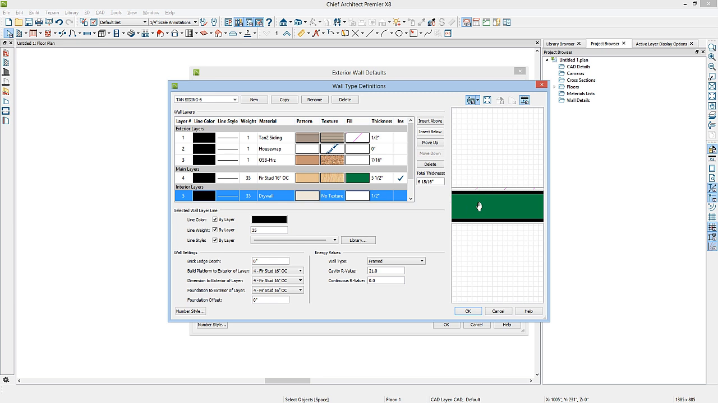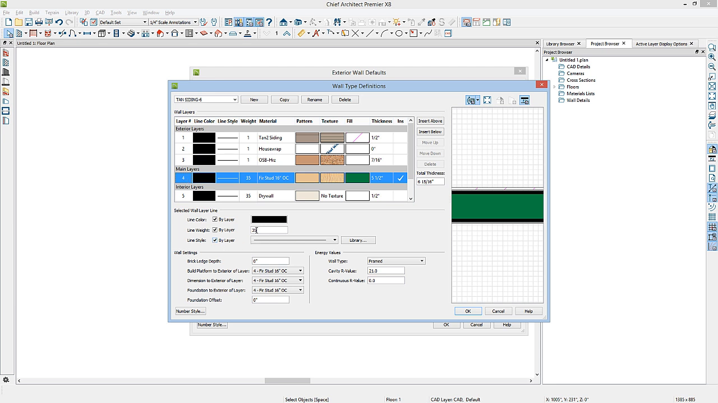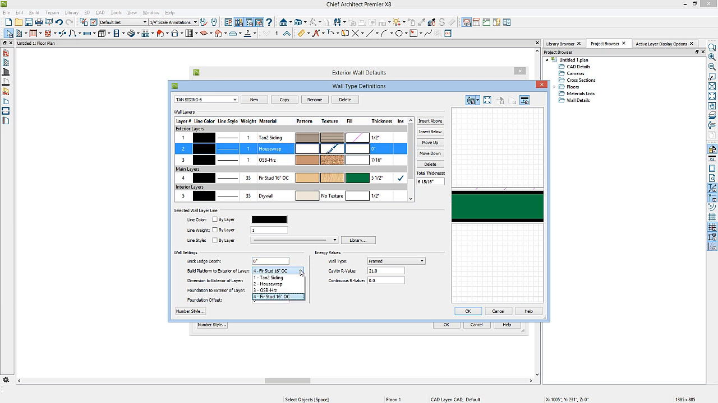If I click on this main layer either in the preview pane or select it here, you can change the line weight for that layer right here. If you're building a brick wall, you have an option to create a brick ledge on your foundation. This will determine the brick ledge depth for this wall type. You also determine which layer you want to build your floor and ceiling platforms to, which layer you want the dimension tool to locate, and which layer you want the foundation to build to.